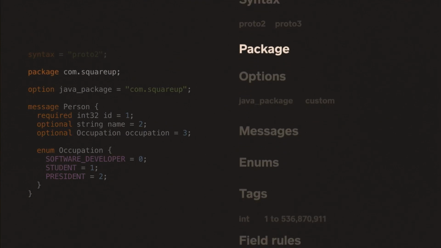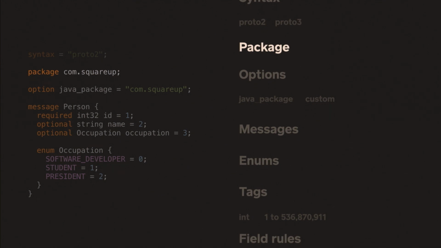The next line is the package definition. You know about packages, they're present in Java and Kotlin, and it's basically a mechanism to namespace the protos. You can't really see it in this example, but protocol buffers supports imports as well, so it allows protos to reference each other.